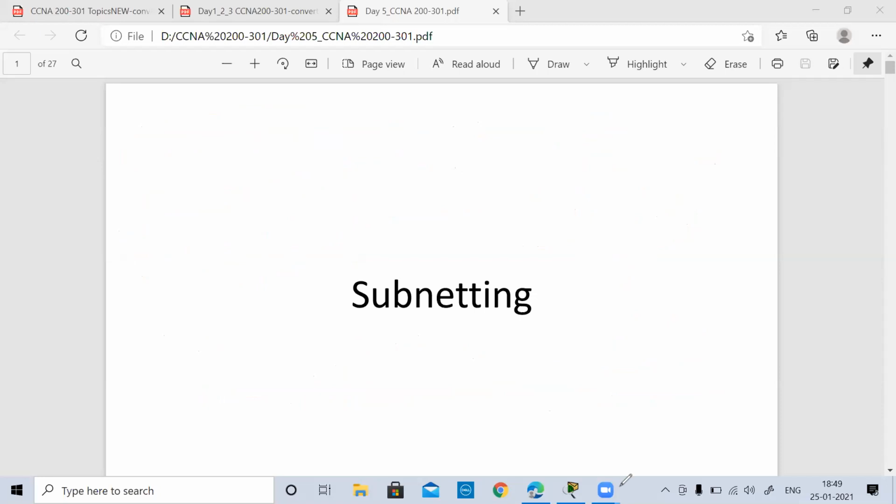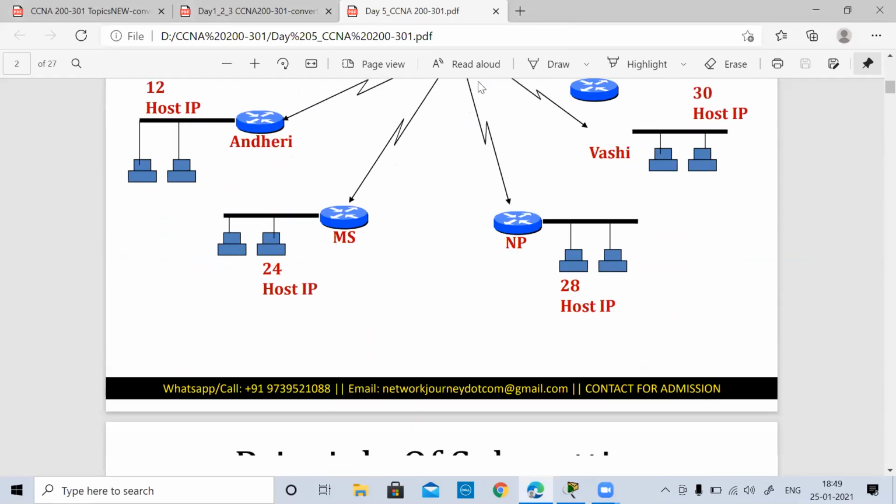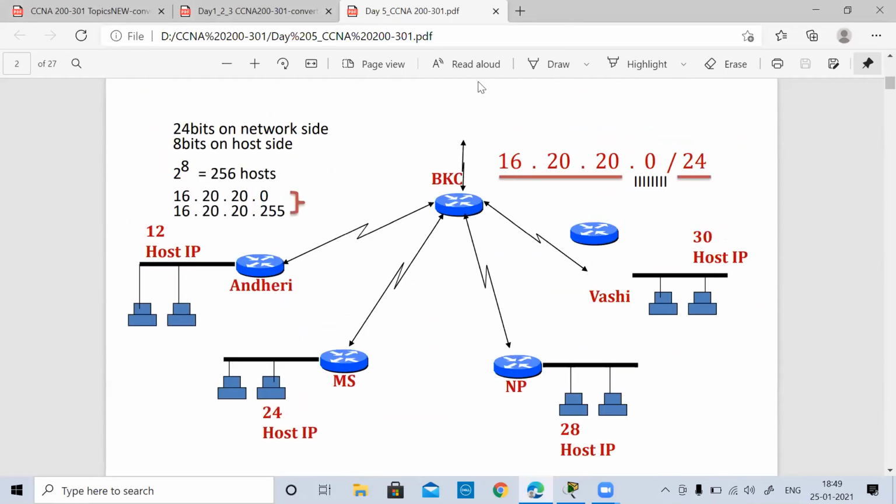I'll give you a scenario. Since I reside in Mumbai, I'll give you a scenario whereby I have an office with this kind of setup. My headquarters is at BKC, and I have my branches in Andheri, Mindspace, Nariman Point, and Vashi.